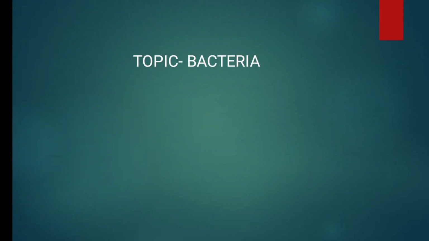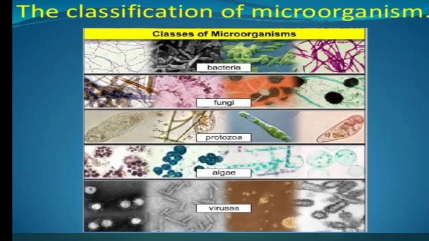Bacteria has a cell wall that forms a rigid structure of uniform thickness around the cell, and it is responsible for the characteristics of the shape of cells. Here you have to see some of the classes of microorganisms, that is bacteria, fungi, protozoa, algae, virus and some other organisms. Today we discuss the bacteria.